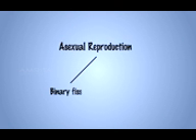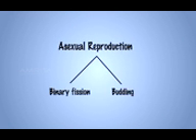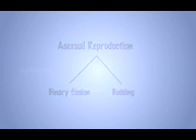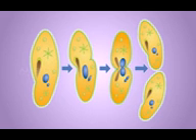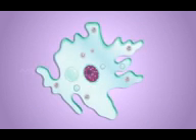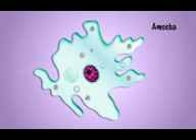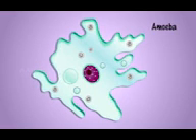Binary fission and budding are two common methods of asexual reproduction. In binary fission, two organisms are formed from a single parent. This mode of asexual reproduction is found in unicellular organisms such as amoeba and paramecium.